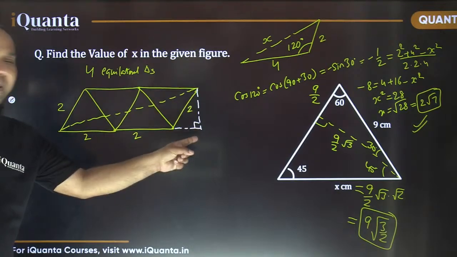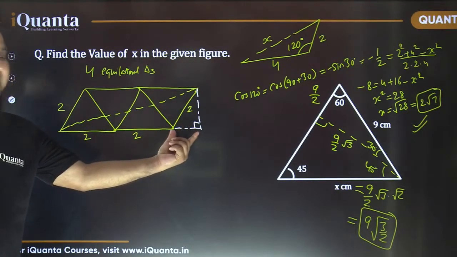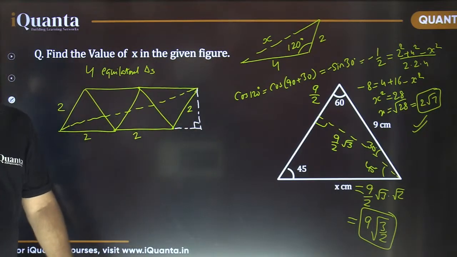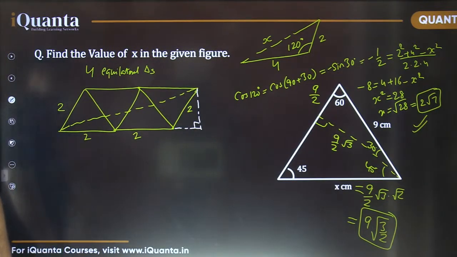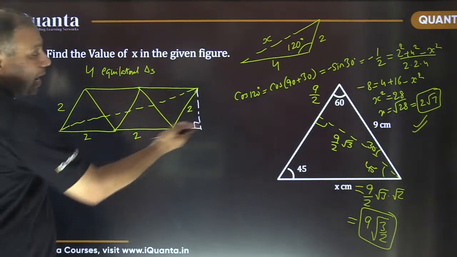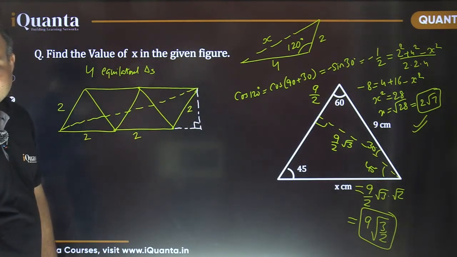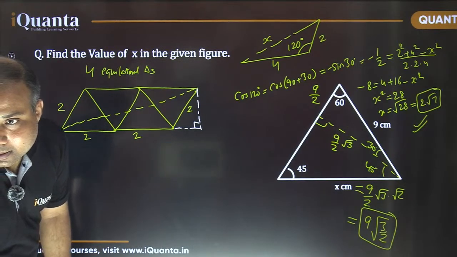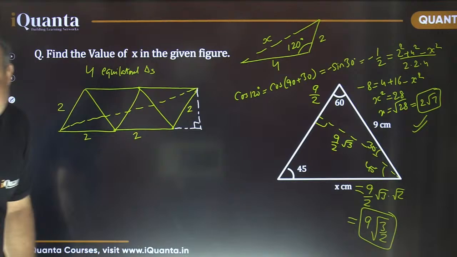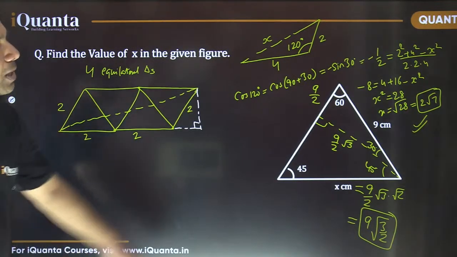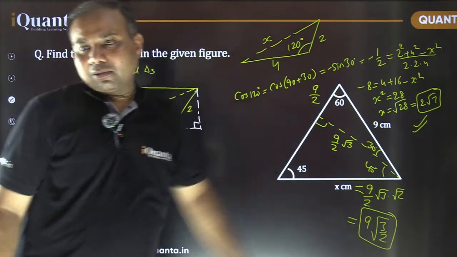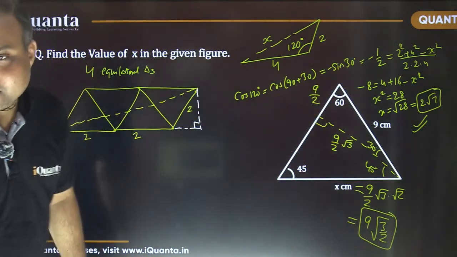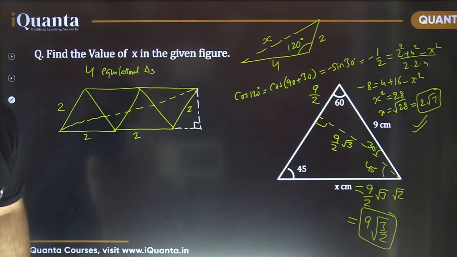I have dropped a perpendicular here. This is 90 degrees now. What about this length? What will be this length? Please tell me fast. This is going to be half of the equilateral triangle's side. Yes, that's perfectly fine.